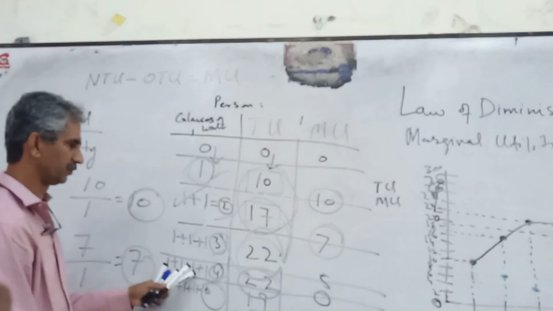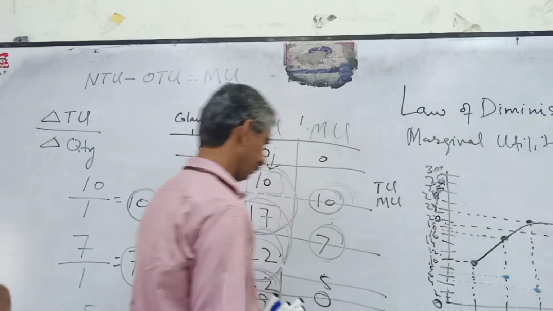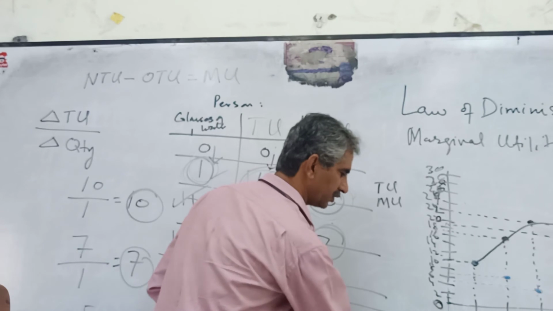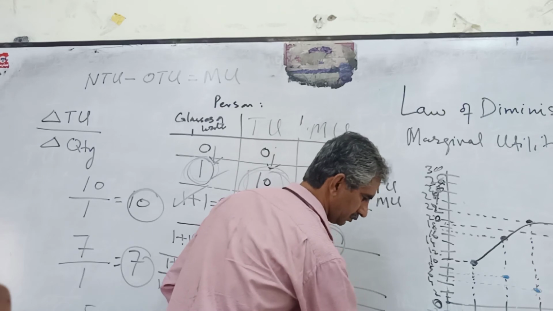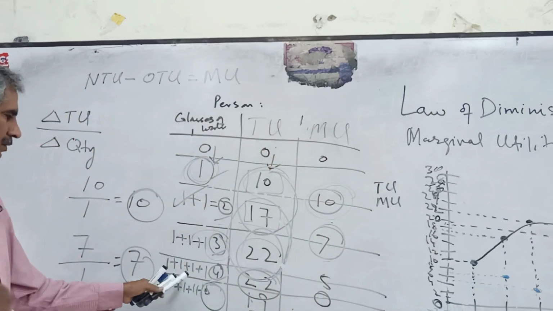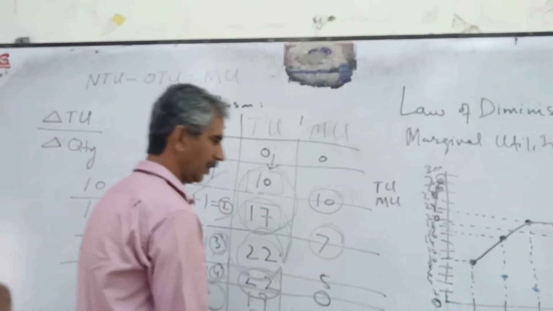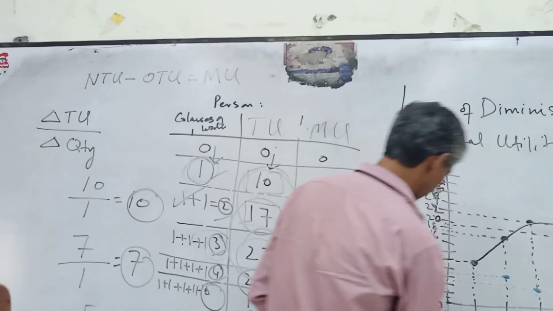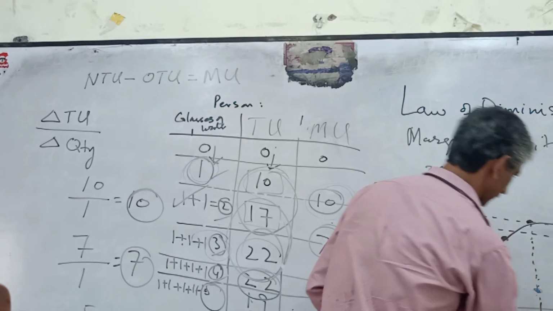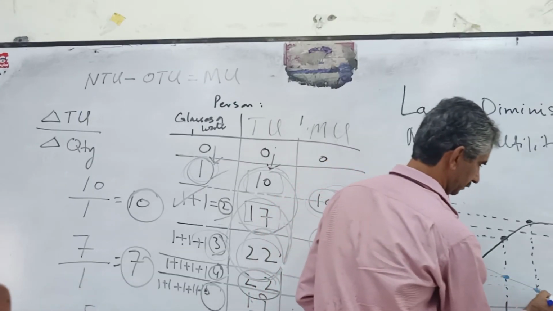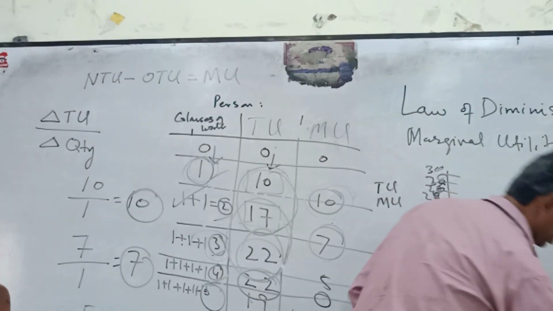When the person has consumed the fourth one, what is the marginal? 0. Below this 0 is negative. When the person has consumed the fifth glass of water, we have -3 marginal. So -3 here. If you connect this one, this is the marginal utility line.